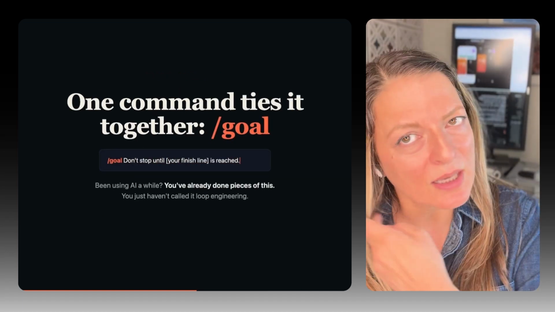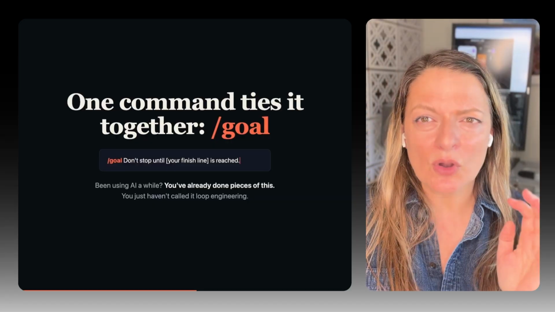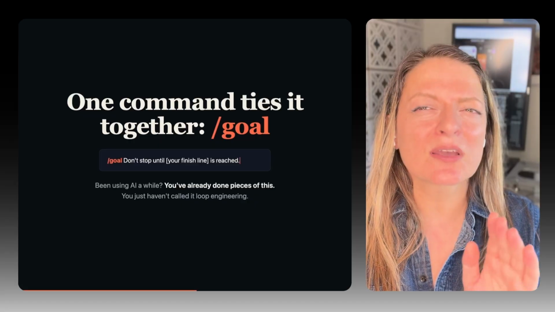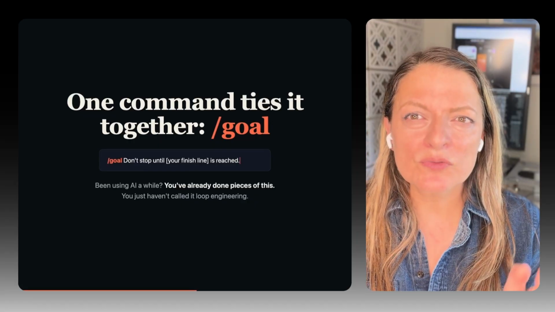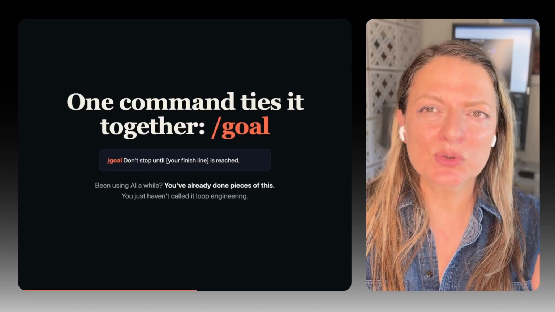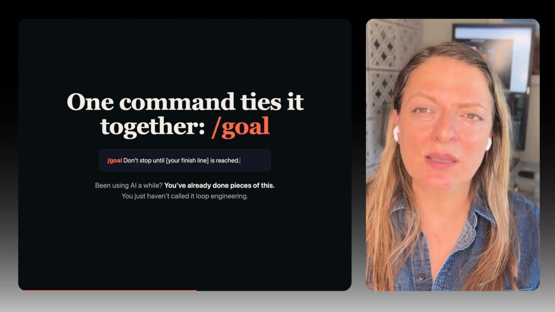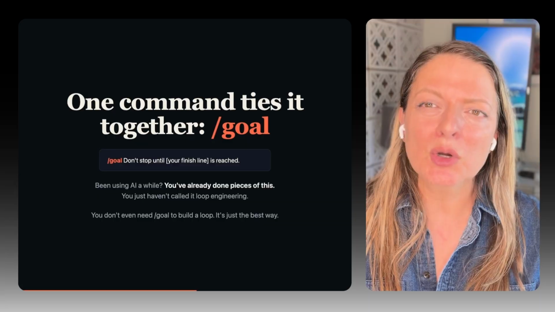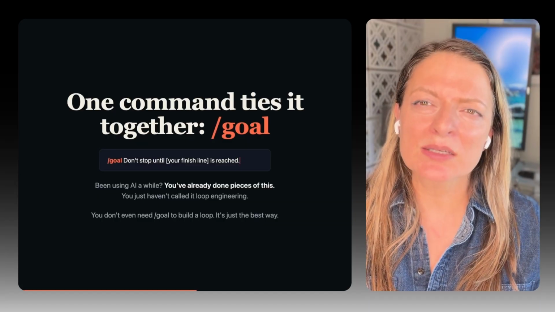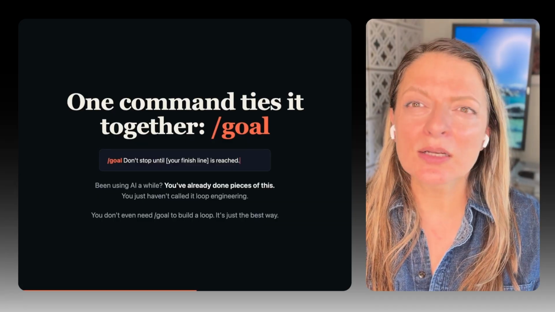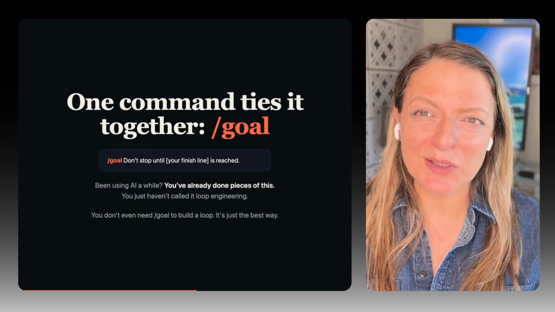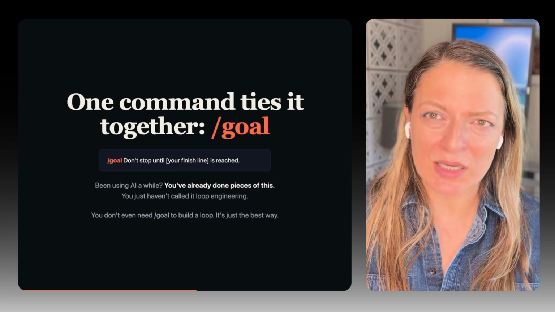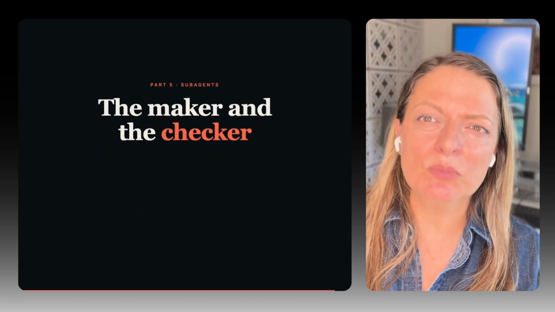And keep in mind that if you have been using AI for a long time, you may have very well done loop engineering already, but you just haven't called it that. Or you've done pieces of it, and all you need to understand is now it's very easy to connect with the /goal. Frankly, you don't have to use /goal to engineer a loop, but the /goal command is the best way to do it. There is a lot of hype about it on Twitter, but if you've used AI, you pretty much have done bits and pieces of loop engineering already. Alrighty, moving on to concept number 5.